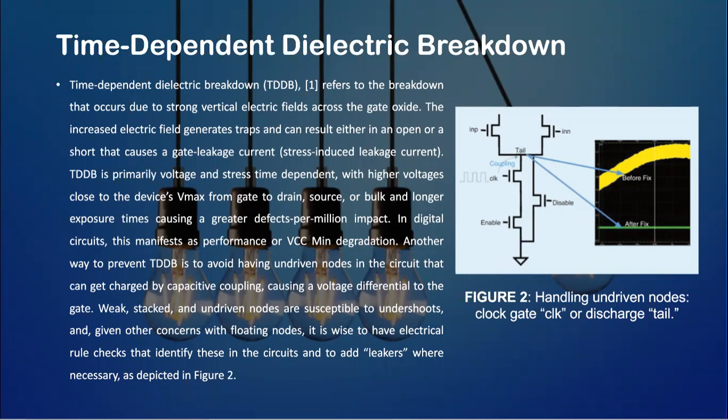Another way to prevent TDDB is to avoid having undriven nodes in the circuit that can get charged by capacitive coupling, causing a voltage differential to the gate. Weak, stacked, and undriven nodes are susceptible to undershoots, and given other concerns with floating nodes, it is wise to have electrical rule checks that identify these in the circuits and add leakers where necessary, as depicted in Figure 2.